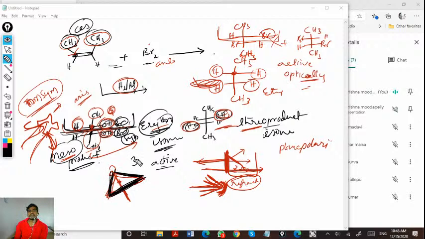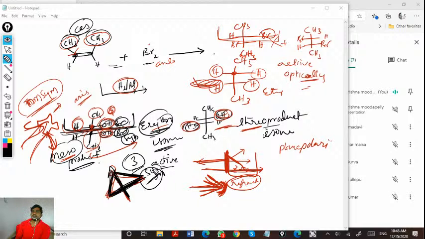So it is three times similar with the axis. If this is also there, then it is also non-optically active. So if it is not symmetric, then it is optically active.